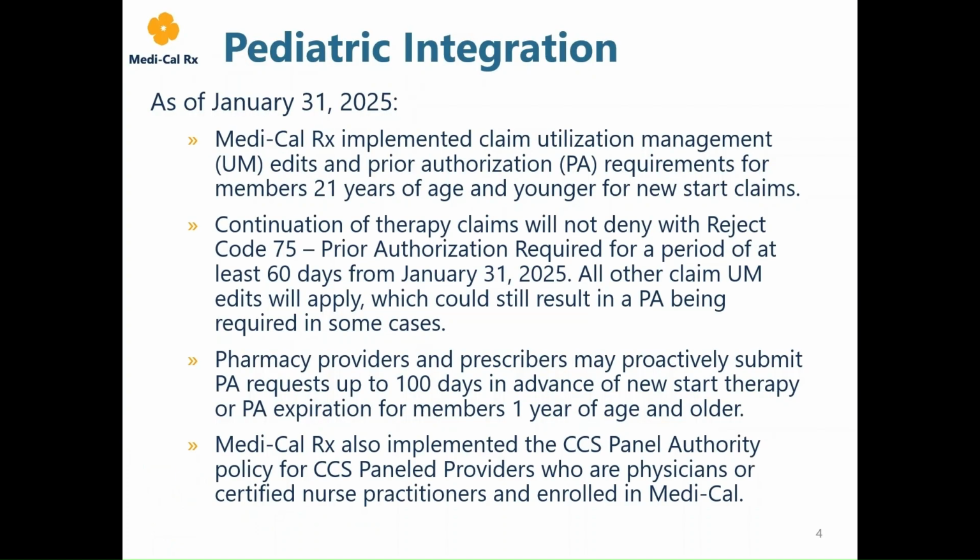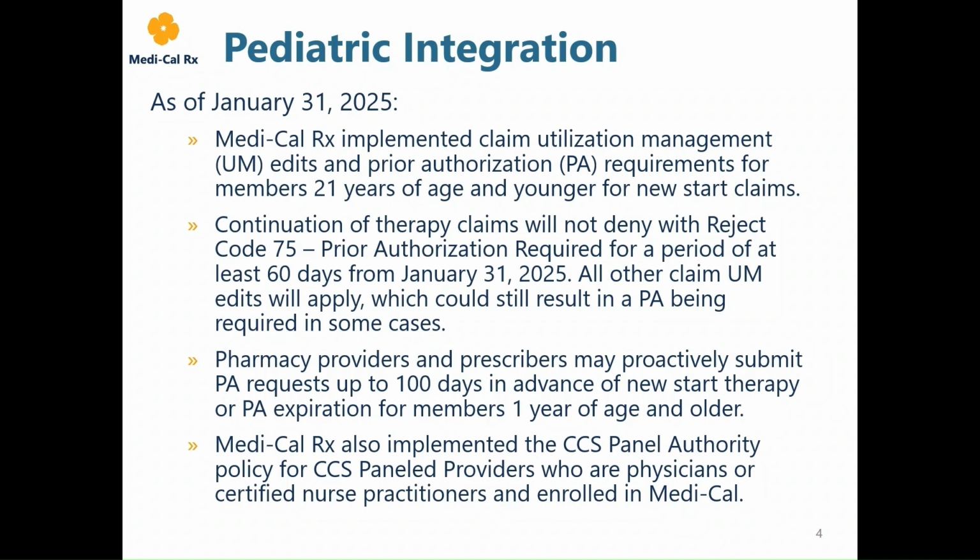As of January 31st, Medi-Cal has implemented claim utilization management edits and prior authorization requirements for members 21 years of age and younger for New Start claims. Continuation of therapy claims will not deny with Reject Code 75, prior authorization required, for a period of no less than 60 days from January 31st.